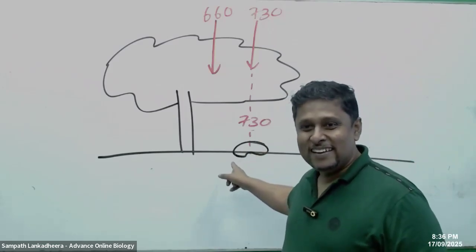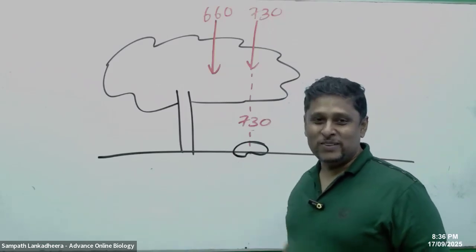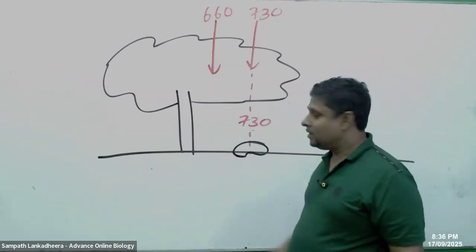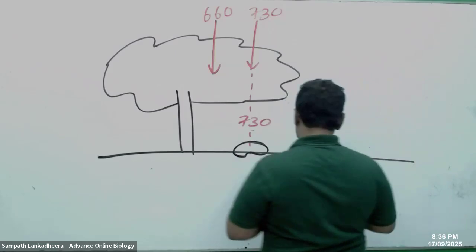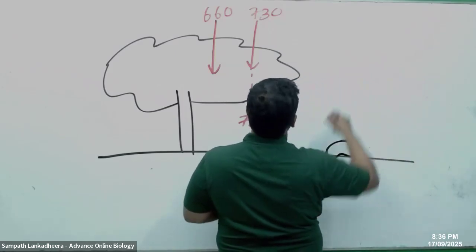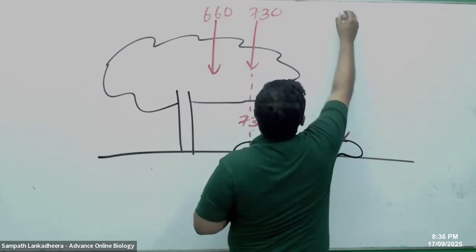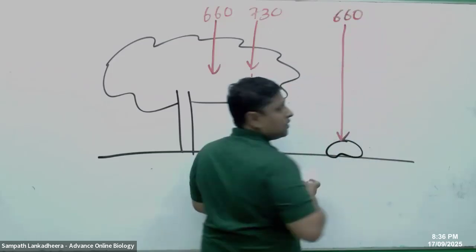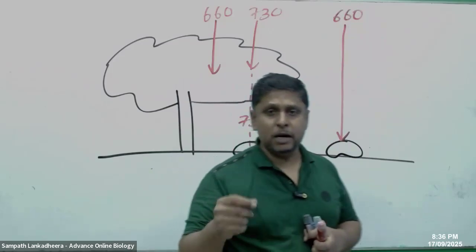They don't grow in 730, right? Do not grow. Suppose they receive direct sunlight, 660 is received. Then what happened? Does the seed germinate or not?